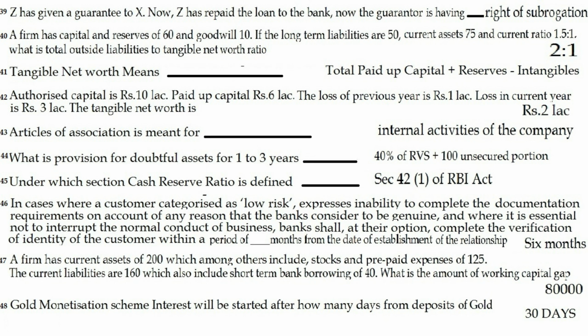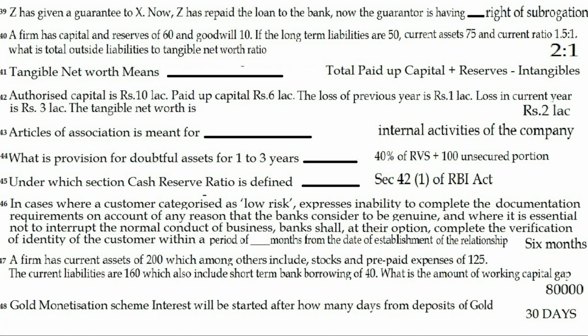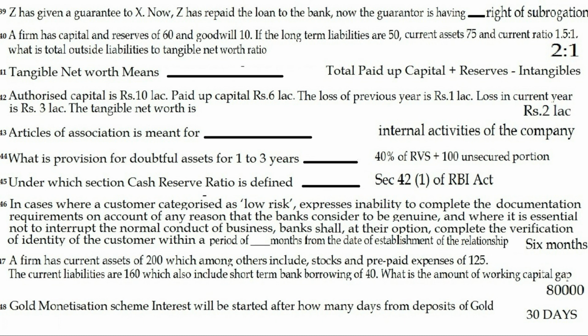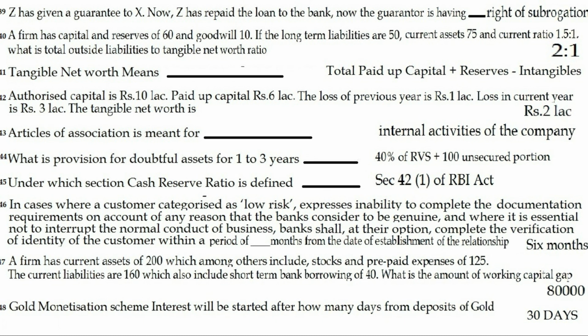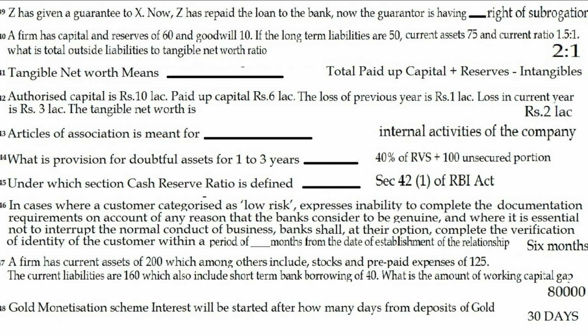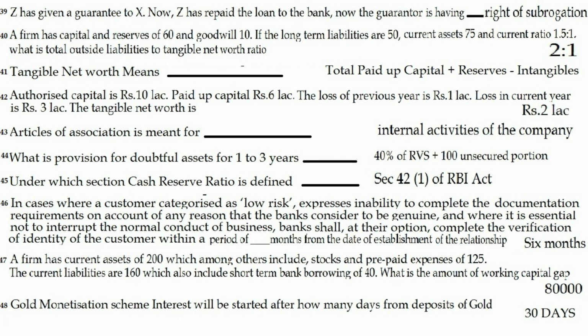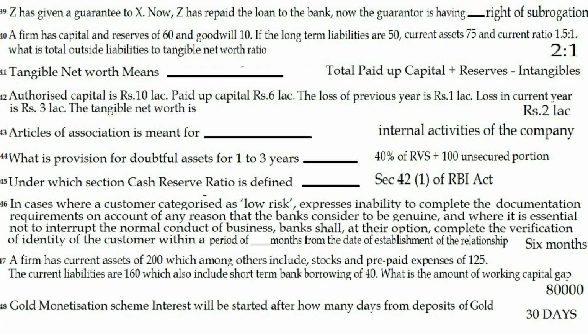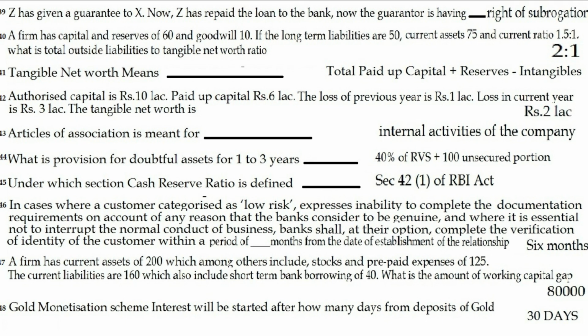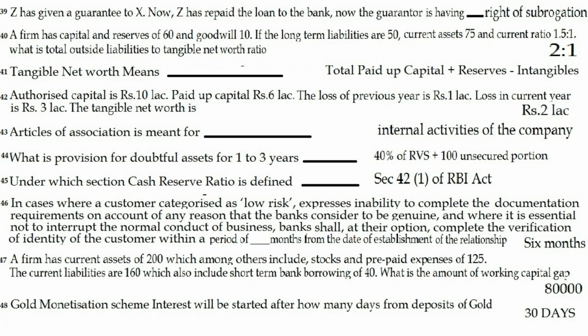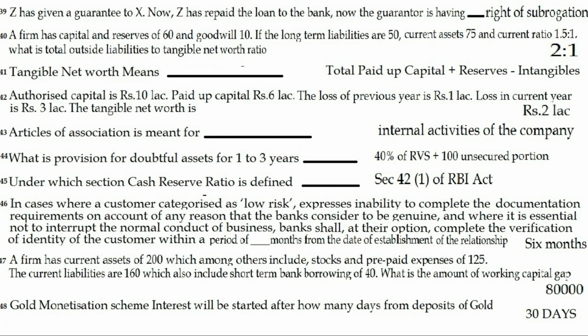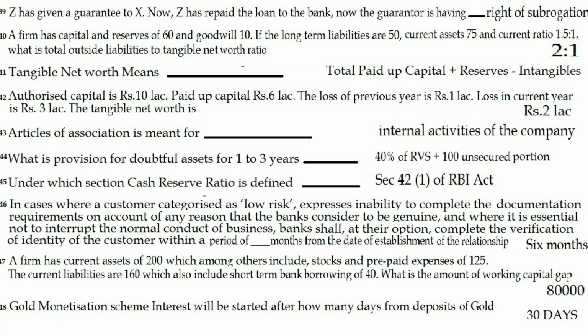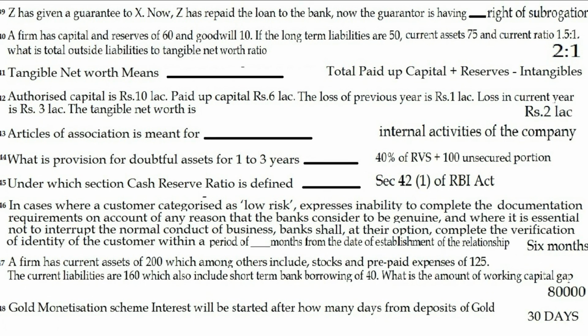Question 43. Article of association is meant for dash. The answer is internal activities of a company. Question 44. What is provision for doubtful asset for 1 to 3 years? The answer is 40% of residual value of security plus 100% of unsecured portion. Question 45. Under which section cash reserve ratio is defined? The answer is section 42(1) of Reserve Bank of India Act.